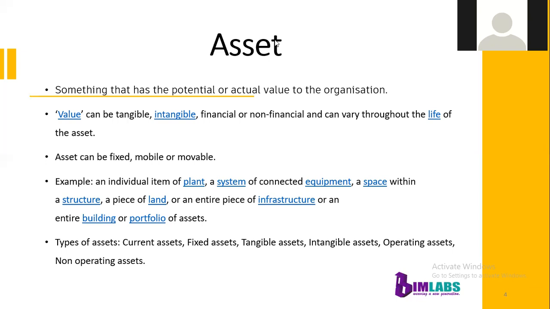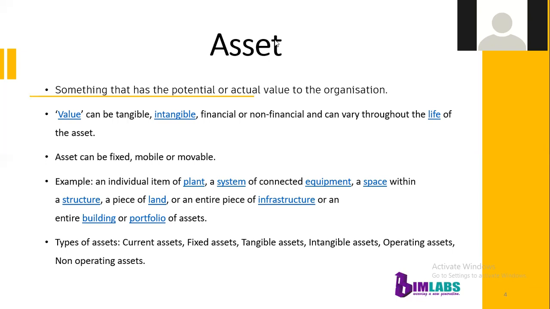An asset may be a fixed type, or it can be movable or immovable. Any individual item can be an asset, for example a plant or an equipment, a space, a structure, or a piece of land. Any material which is adding value for that building can be an asset.